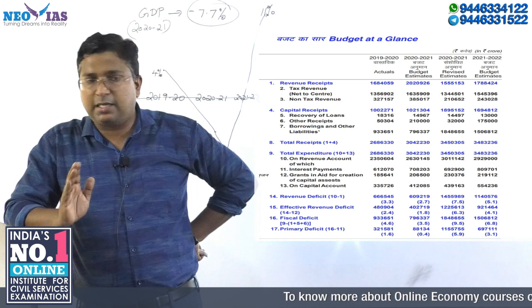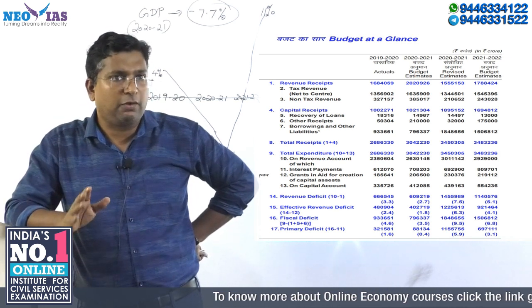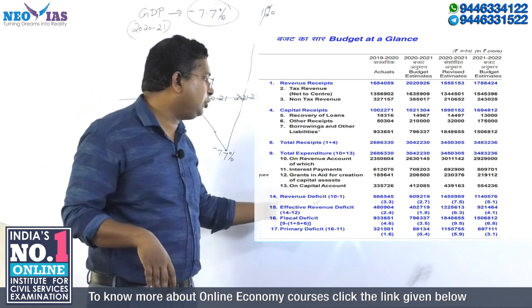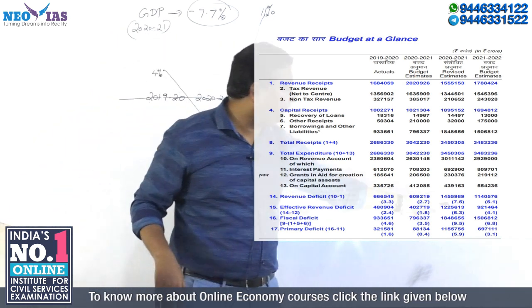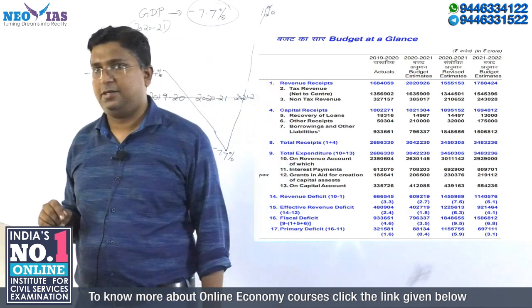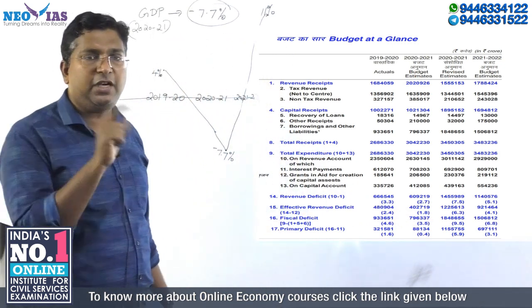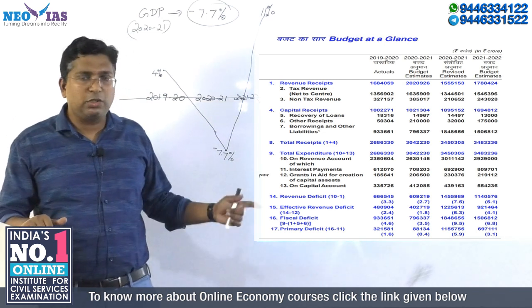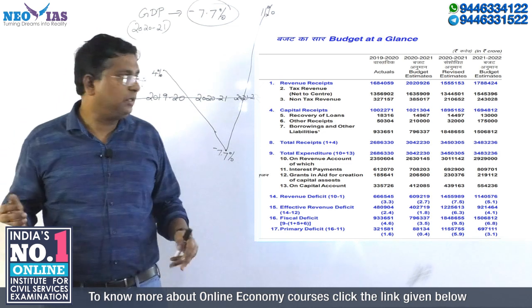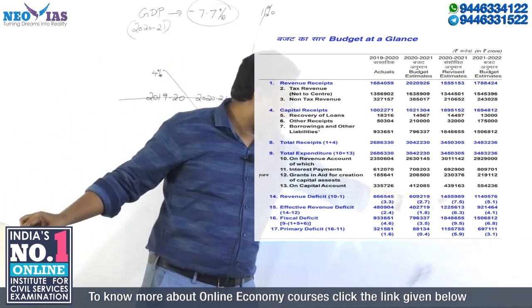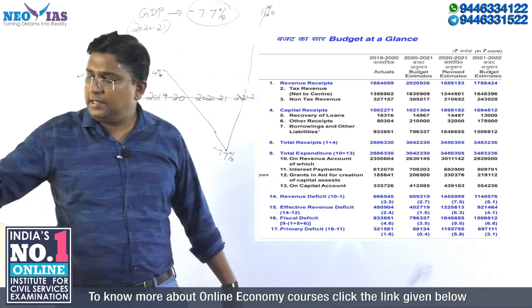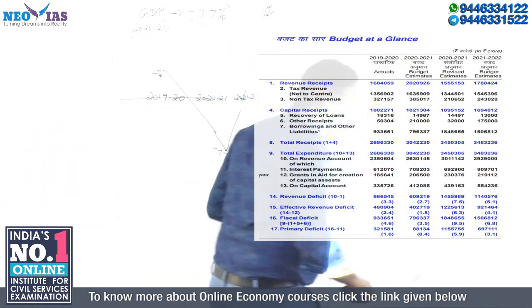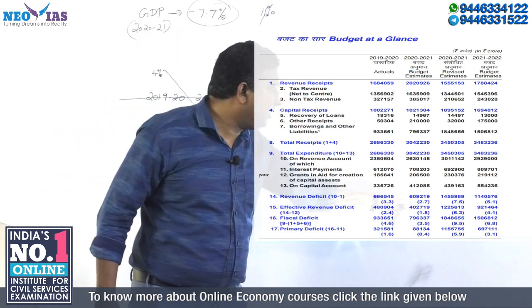Similarly, what is the revenue deficit? What is the percentage of revenue deficit? That also you should see the trend. The revenue deficit is 7.5% of GDP. What is revenue deficit? Revenue expenditure minus revenue receipts. So the revenue expenditure is more than revenue receipts. That is 7.5%, and in the coming year we will reduce it to 5.1%. So just note down this one.